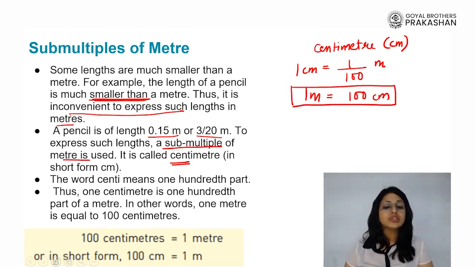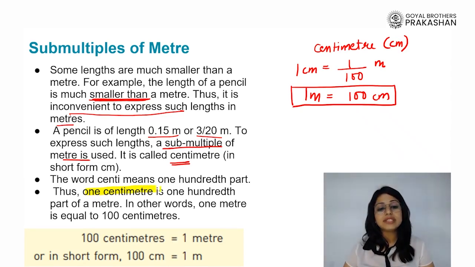Isn't it, students? So, something interesting that we are learning here: though we have defined the standard unit of length to be meter, we can always define multiples as well as sub-multiples depending on what we are measuring.